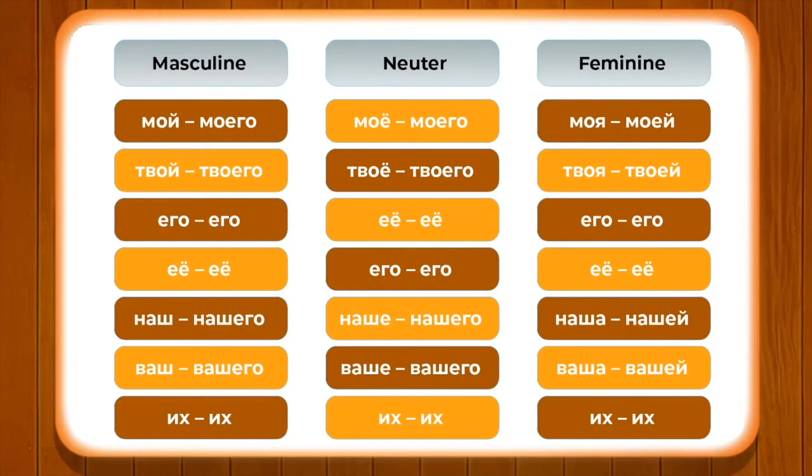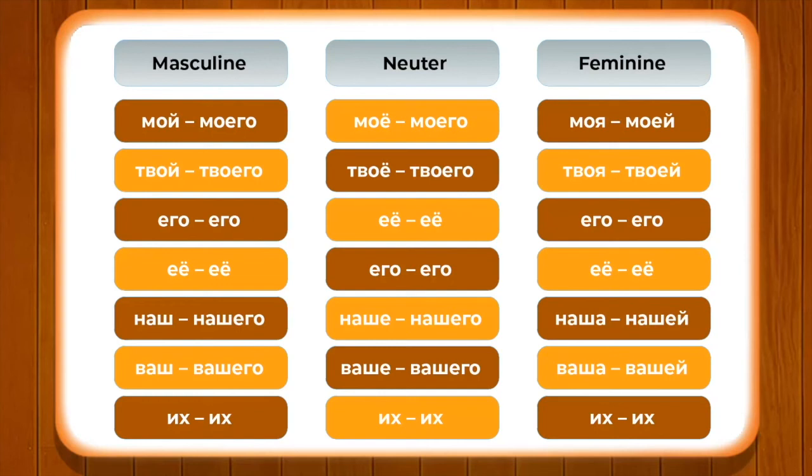For neuter, mayo, maevo, tvoyo, tvoevo, and for feminine, maya, maye, tvoya, tvoye. We will go ahead and understand a few more such pronouns in a clear manner. So, yivo changes into yivo, iyo changes into iyo, and largely they remain the same. However, nash, vash, ik change: nash, nasheva, vash, vasheva. For feminine, it would be nashai, vashai, and ik remains the same throughout for all the genders.